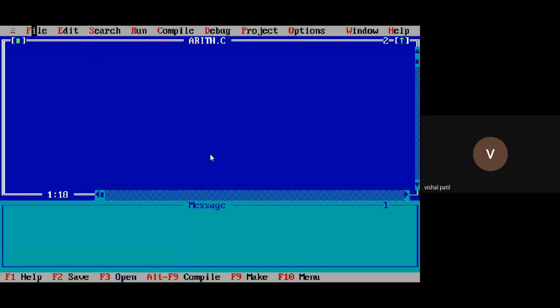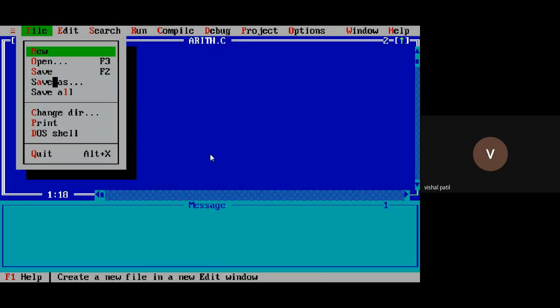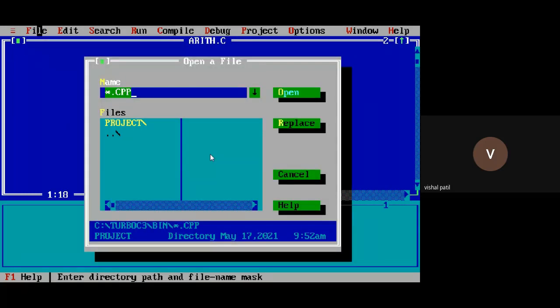If I want to see how many programs are there in my directory that I have already done, let's check: File, then go to the open menu. Instead of this cpp, star means all .c programs, so you have to exclude the pp, because I'm not interested in a C++ program.